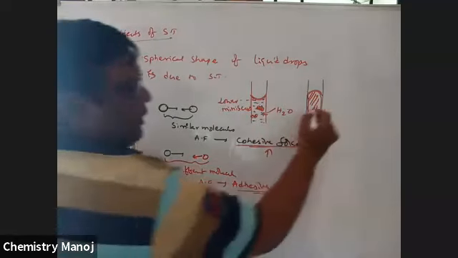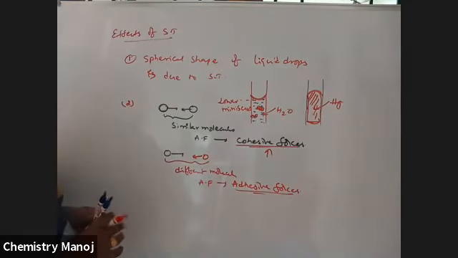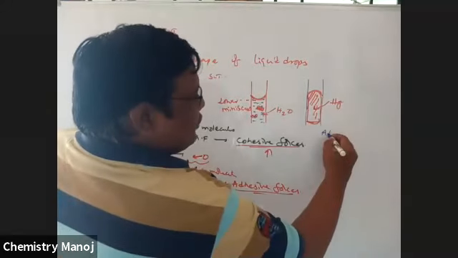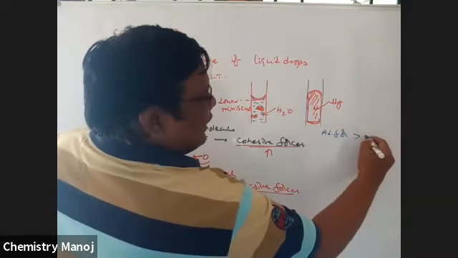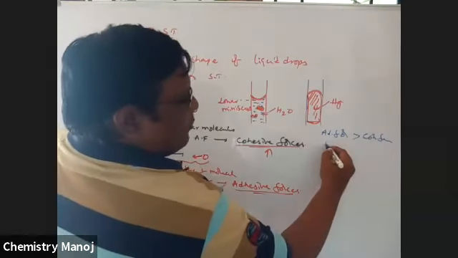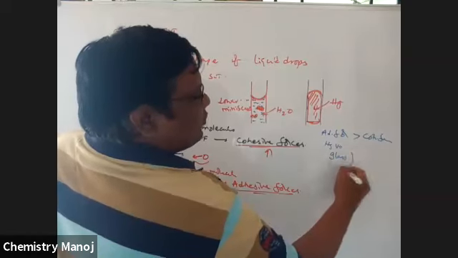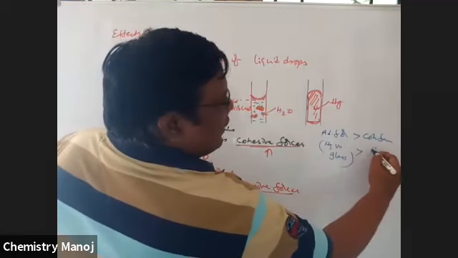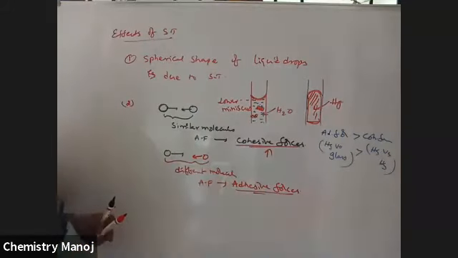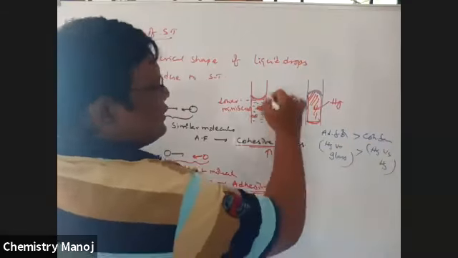That upper meniscus, it is mercury, my dear boys, is due to adhesive forces greater than cohesive forces. Adhesive forces means mercury versus glass, which is greater than mercury versus mercury. So in this case, an upper meniscus is observed.